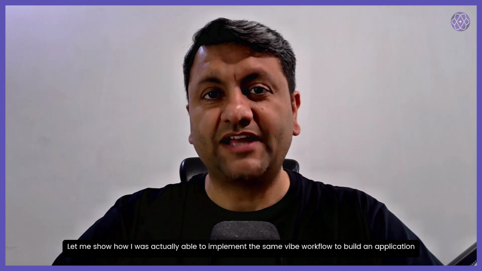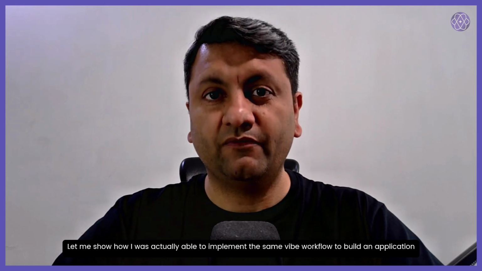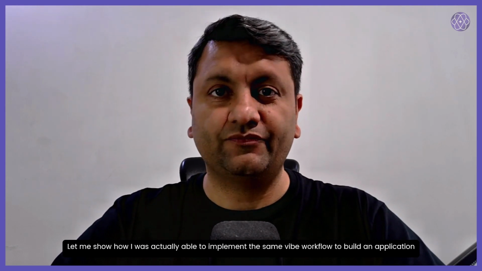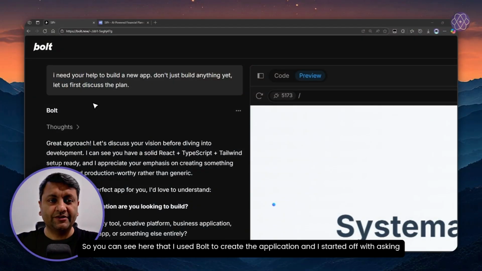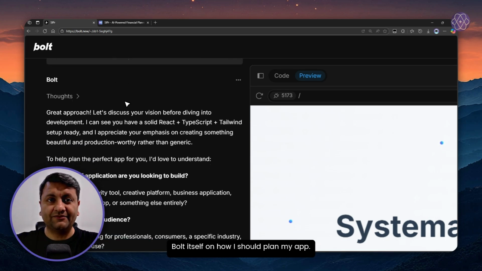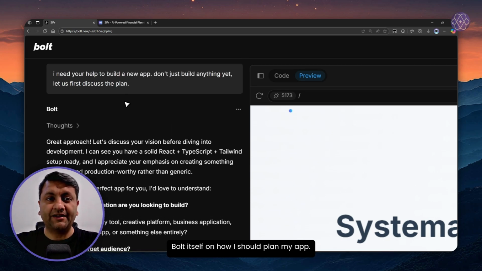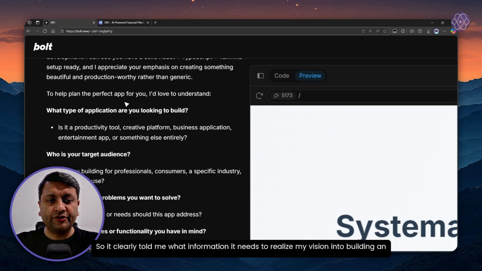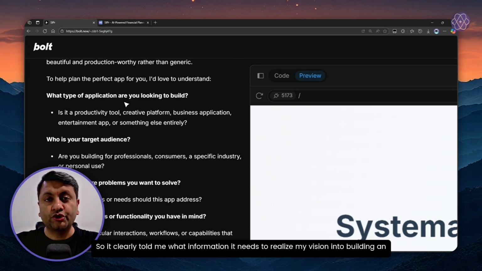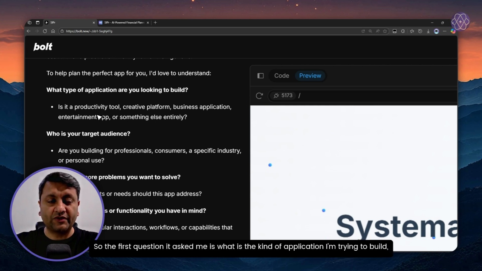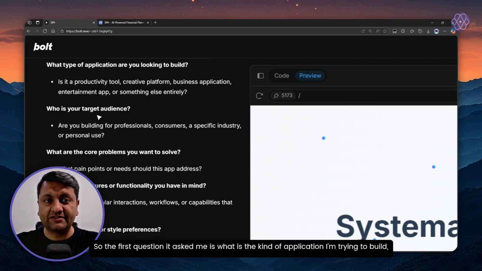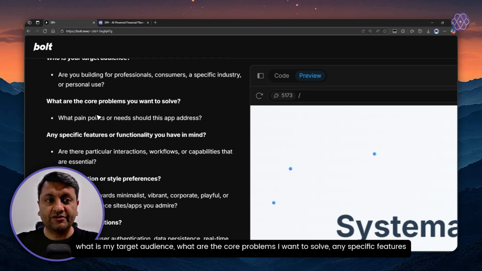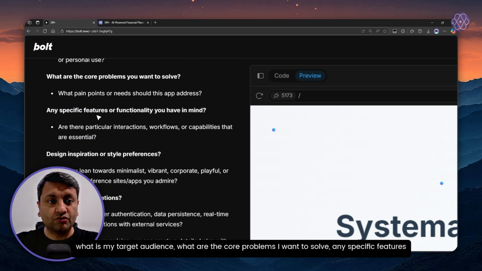Let me show how I was actually able to implement the same vibe workflow to build an application for myself. So you can see here that I used Bolt to create the application, and I started off with asking Bolt itself on how I should plan my app. So it clearly told me what information it needs to realize my vision into building an application. So the first question it asked me is, what is the kind of application I'm trying to build? What is my target audience? What are the core problems I want to solve?